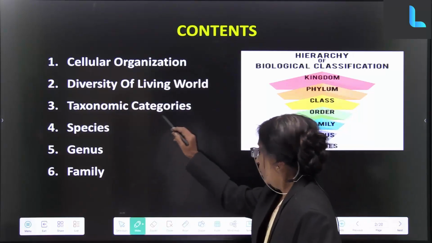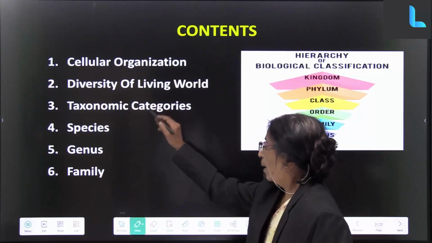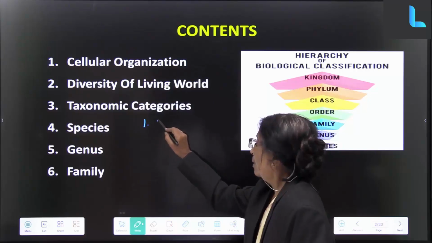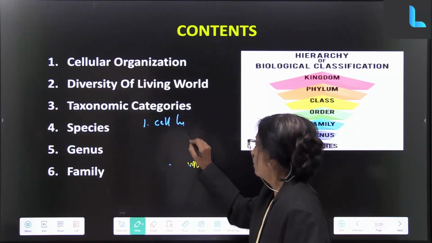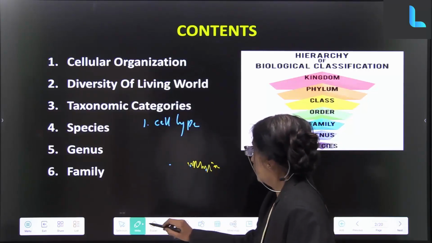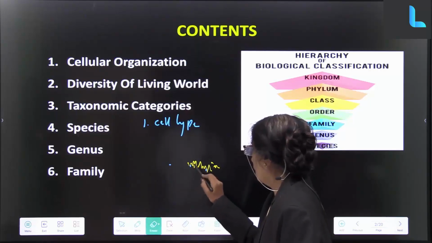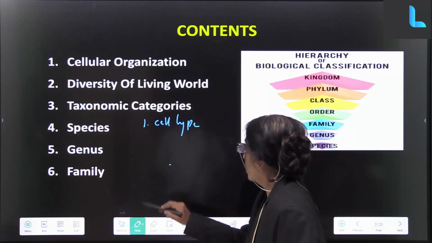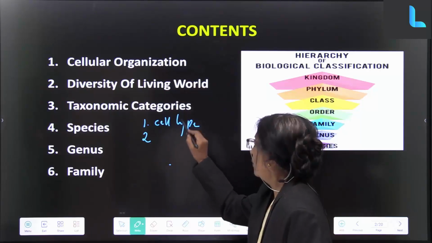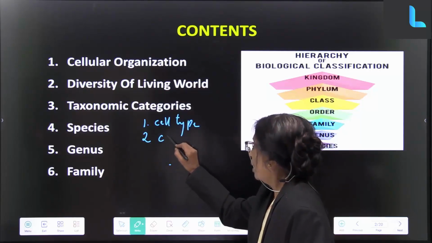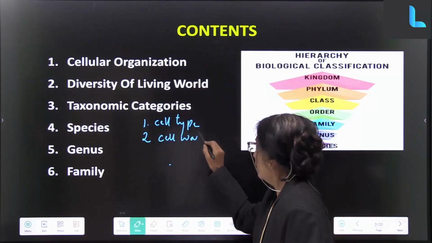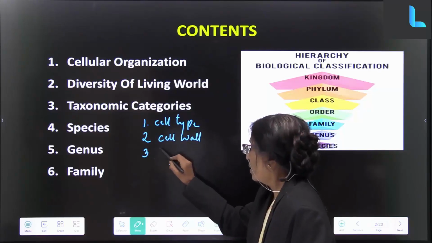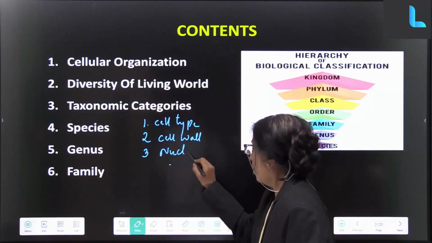Now, according to Whittaker, cell type is taken, then secondly cell wall is taken, next is the nuclear membrane.